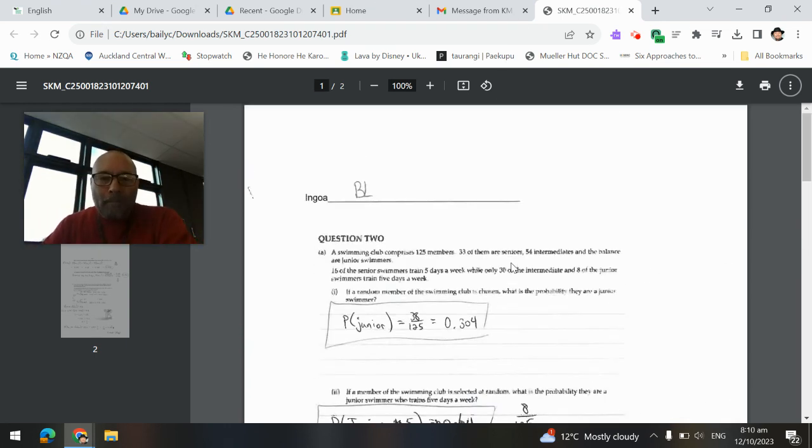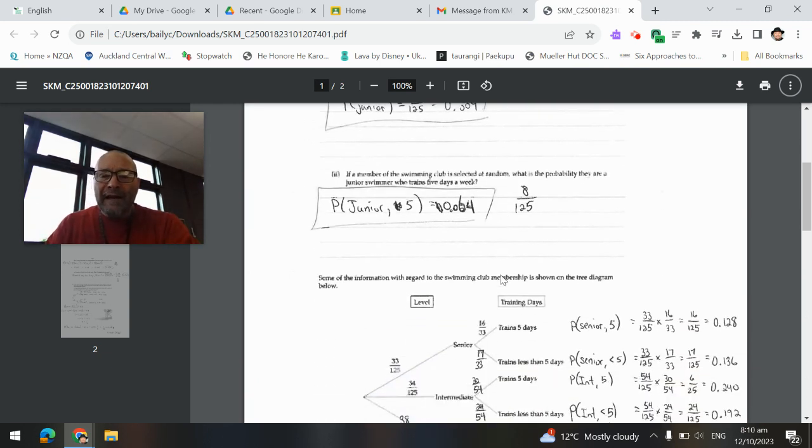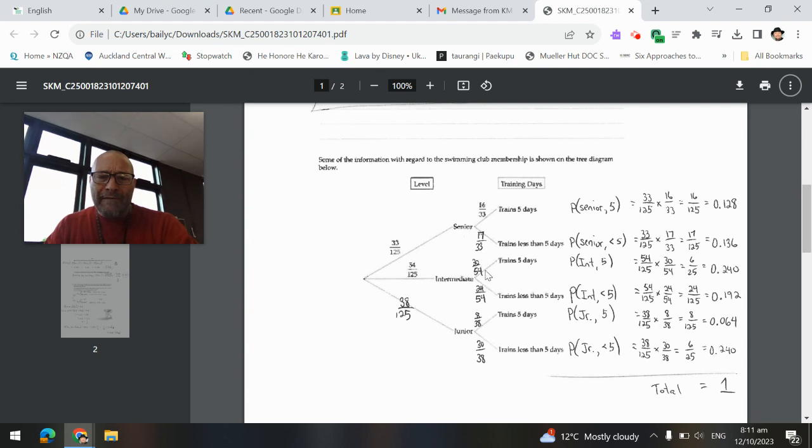Moving on. Okay, we know that 30 of the intermediates and 8 of the junior swimmers train 5 days a week. So same process there. There were 54 intermediates, 30 of which train 5 days a week. So 30 out of the 54 intermediates train 5 days a week. Subtracting the 30 from the 54 tells us that 24 out of 54 intermediates train less than 5 days a week.